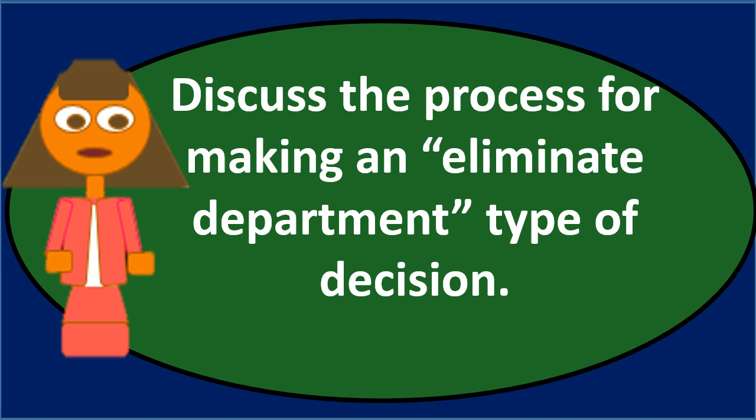So those are the things we have to put together. We have to determine what the income would be if we were to remove Department C. In order to do that, we have to think about the relevant costs, those costs that would change if we were to remove the department or not.